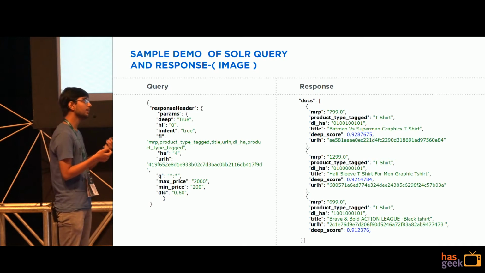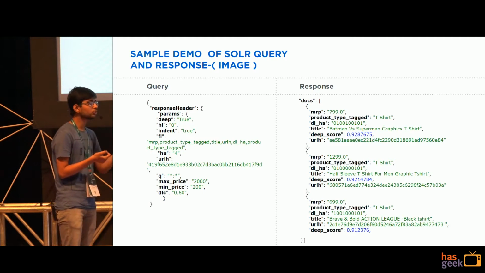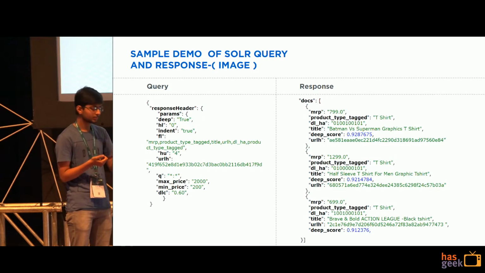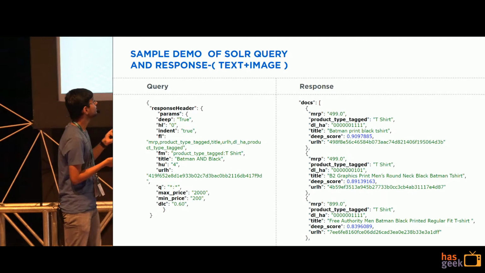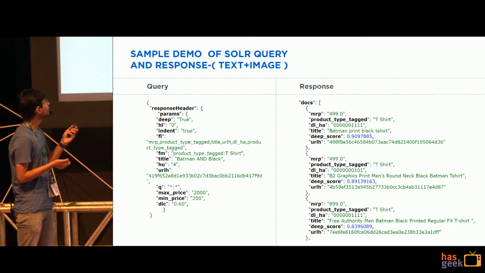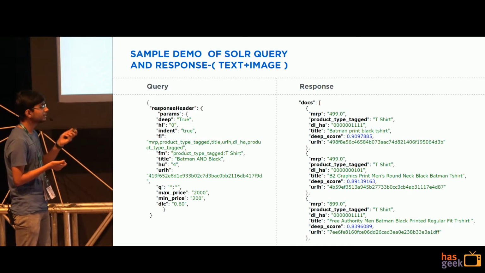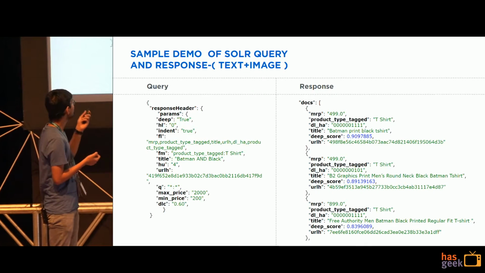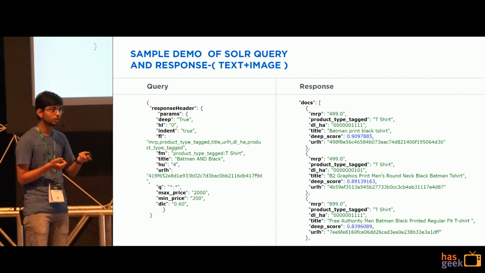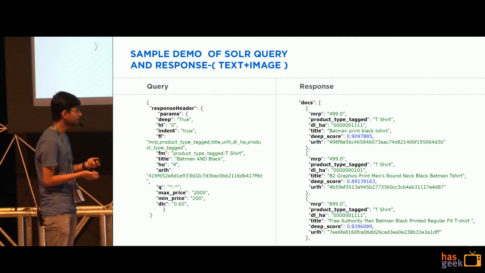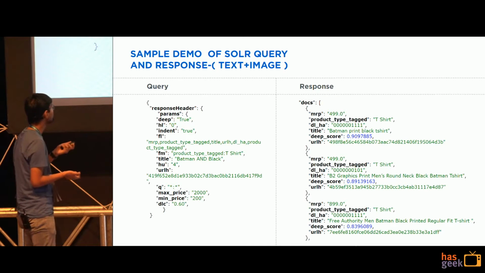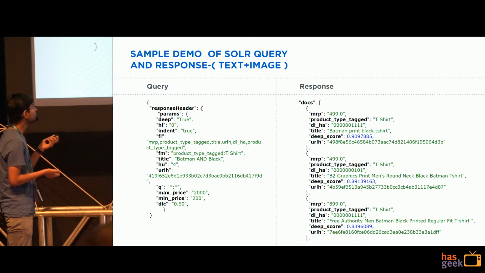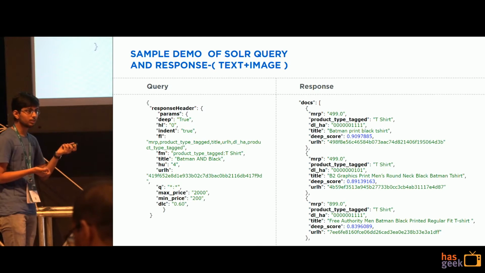in the sense that I might not require Batman and Superman to be mentioned in the title. In the last one, you can see that I have explicitly asked for Batman in black to be mentioned in the title, and HL and HU are the hash bounds which we want upon the image hash which has been indexed. So here it's 0 to 4. Similarly, there are filters upon the price, and DLC is basically deep learning cutoff.